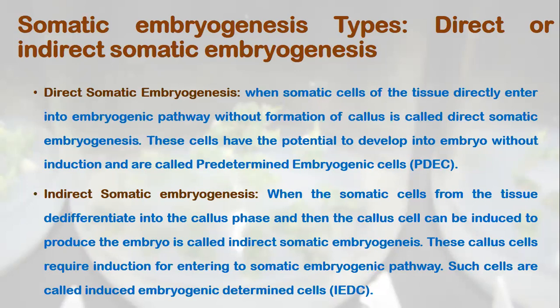The same thing happens in the case of identical twins in human beings. When the embryo starts developing in the uterus, if for some reason a few cells get separated from the embryo at early embryonic stages, I don't remember exactly whether it's gastrula or blastula, each of these cells has the potential to develop into an embryo.